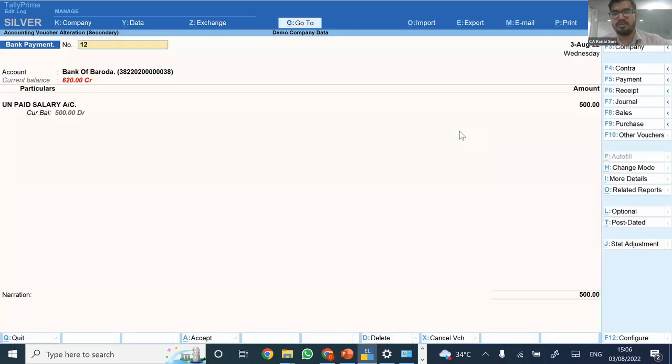Now say tomorrow, in case any modification is required, then any particular user, be it this user only or any other user, is modifying this particular entry. So let's say I'm changing the amount to 700.